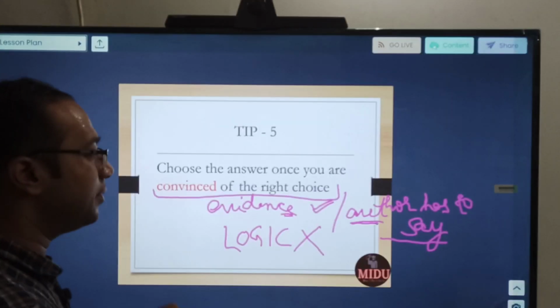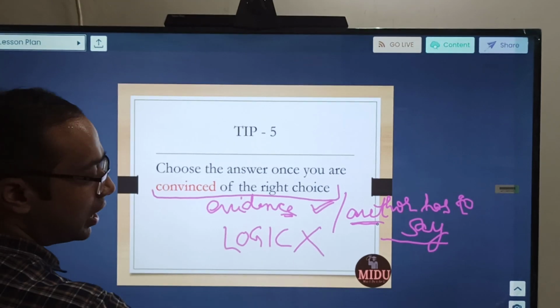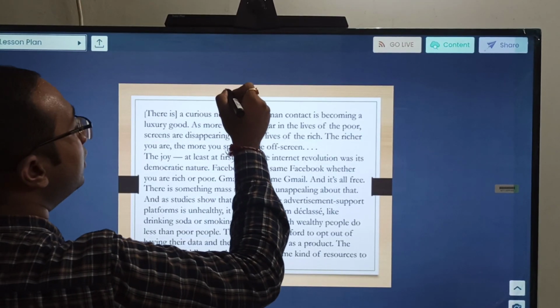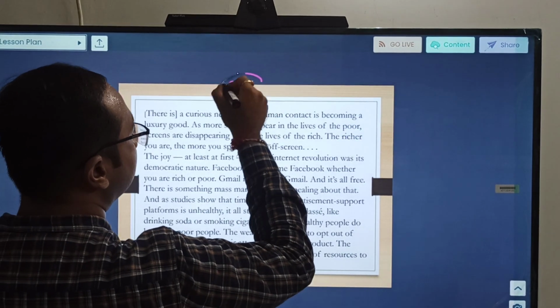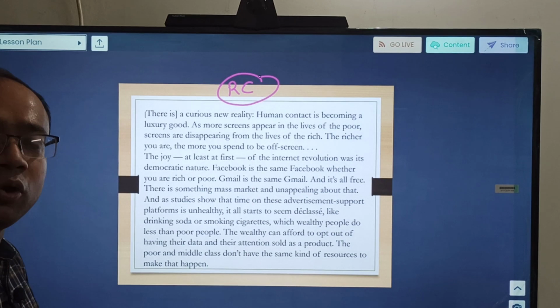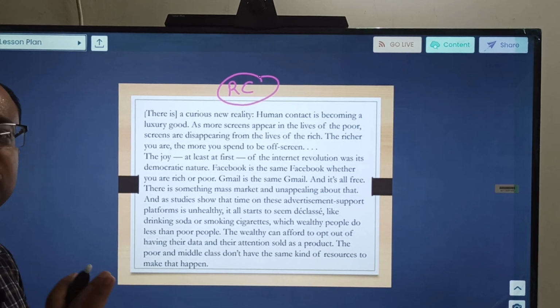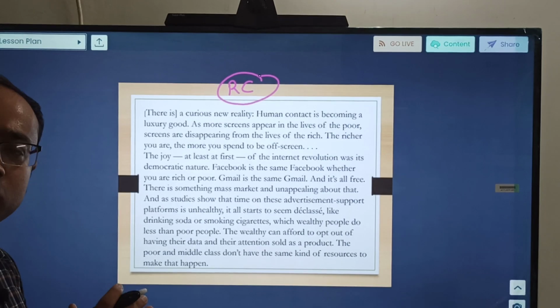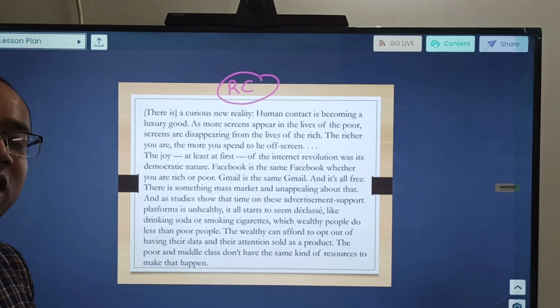Okay. So now let us start, apply all these techniques in an RC passage. So this is our RC example passage. Let us read it, and as I said, on a rough sheet, for every paragraph just note down what the summary points are. Here we will be using this online screen. In the exam you have that rough answer sheet.